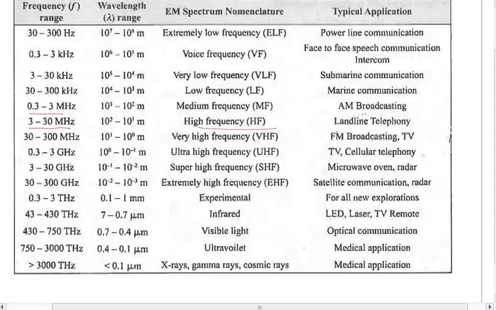We have high frequency, which is used for the landline telephony. So if you still have landline telephony, landline telephones are basically working in this particular frequency range. And when you want to go beyond that, from 30 to 300 megahertz, you have all these FM radio channels, and also the TV signal. It's in the very high frequency, VHF. That's why you might have seen certain TVs write VHF input, UHF input, and all those things.